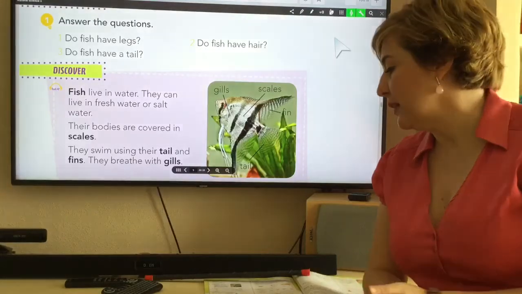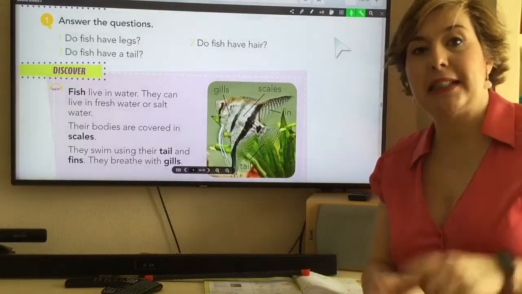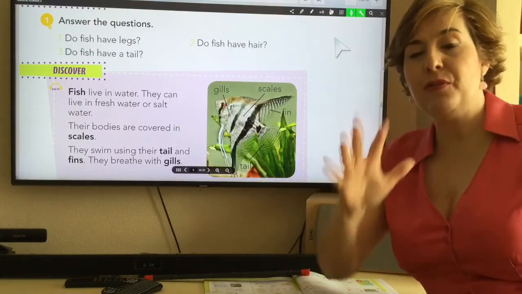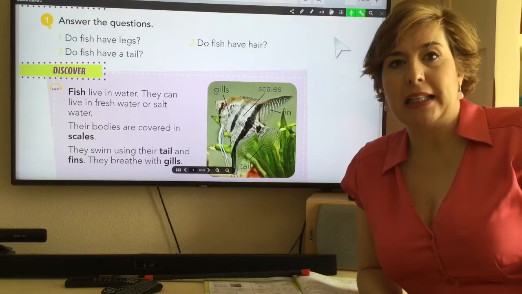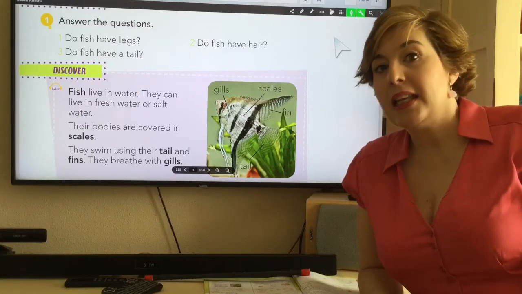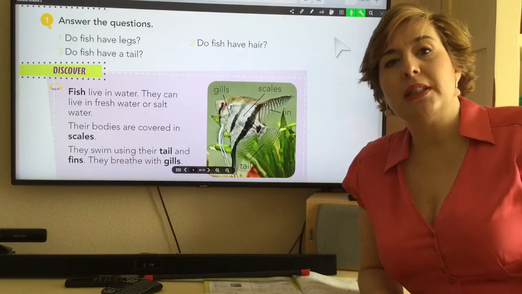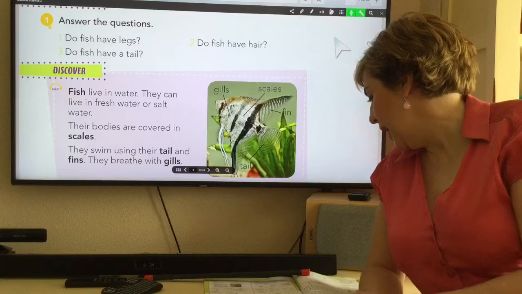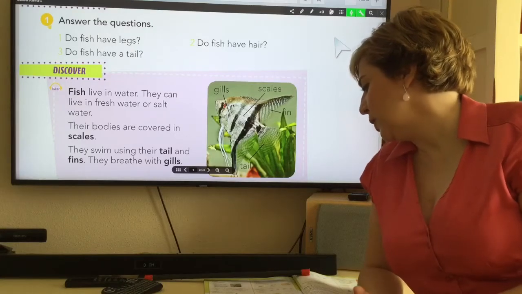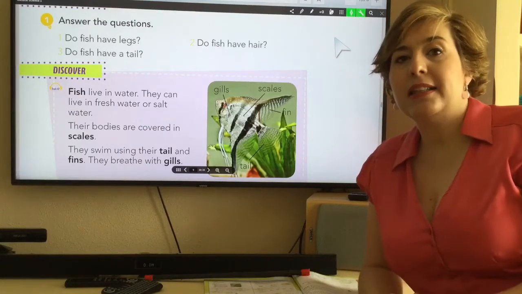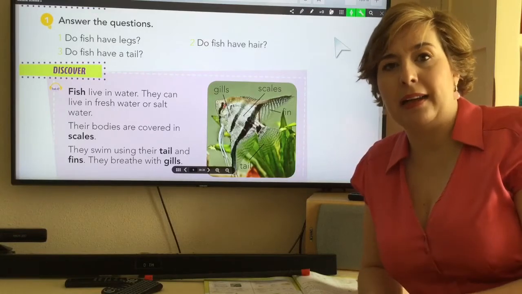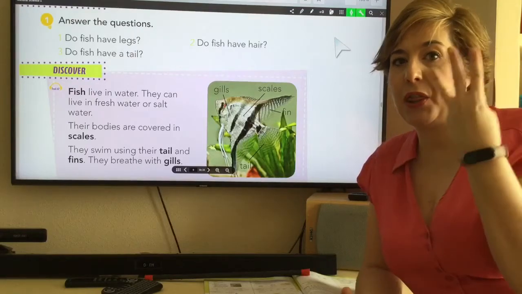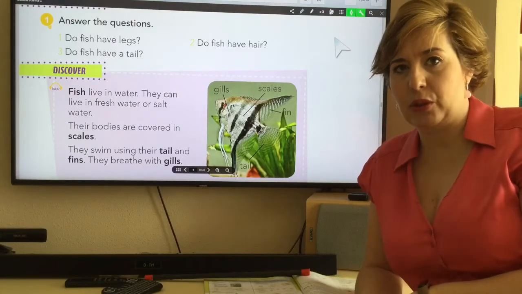Well, today we are going to go to pages 74 and 75 in our natural science book. In these pages, we are going to study fish. And we are also going to revise things about domestic and wild animals, but that you already know. But we are going to talk about the third group of vertebrate animals.